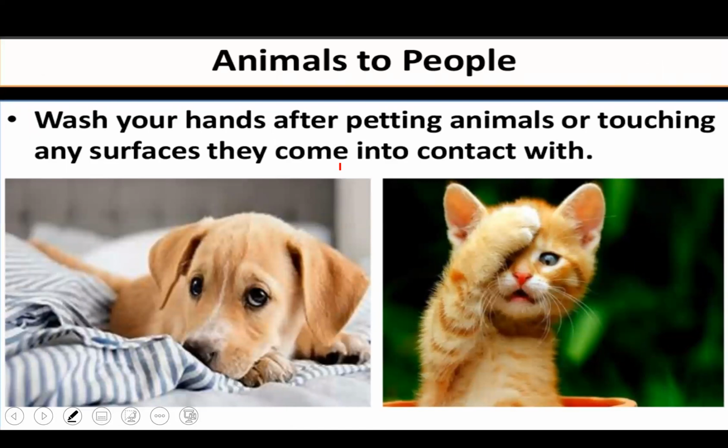Some diseases also spread from animals to people. So what we should do, we should wash our hands after petting animals, after taking care of our pets. We should always wash our hands after touching any surfaces they come into contact with. So we should wash that place as well, where they come in contact with. By which we can also protect ourselves.